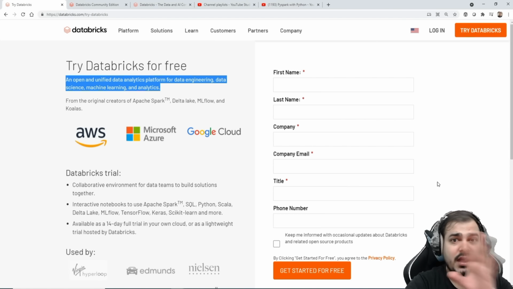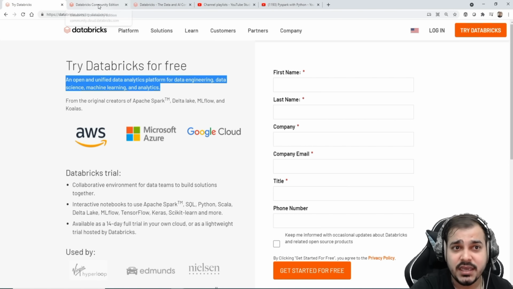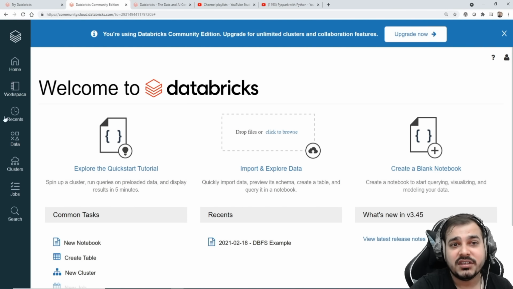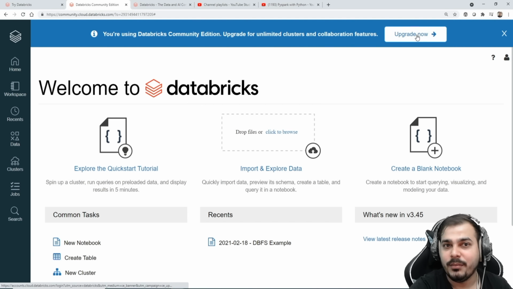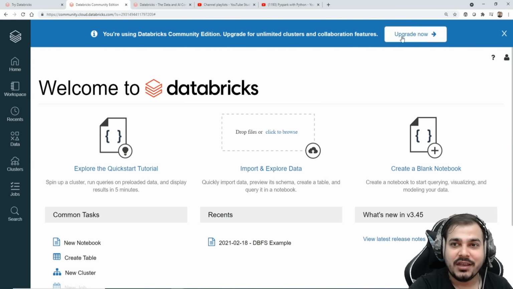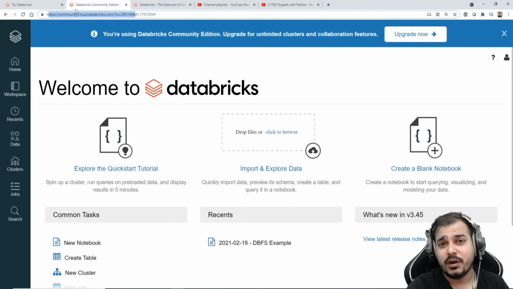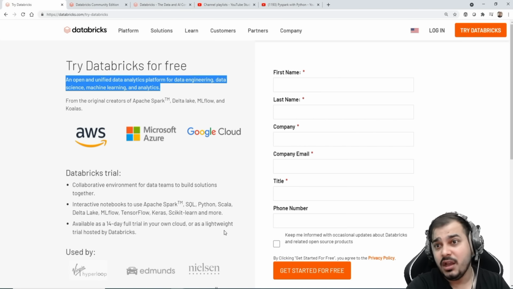So for right now, I will show you the community version, which will be very simple, very easy. So let's go to the community version. This is how the community version actually looks. If you want to go into the cloud version, you can just click on upgrade. This is the URL of the community version, and you'll get this URL when you register for the community version.